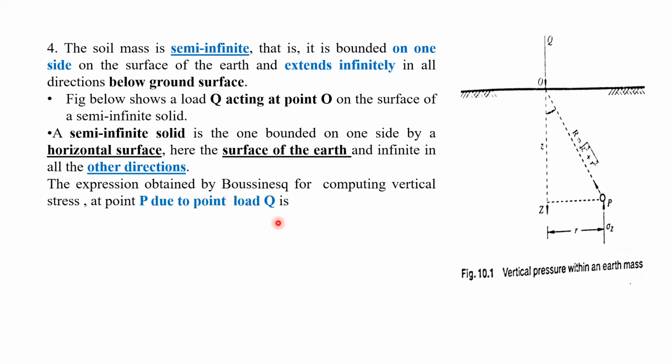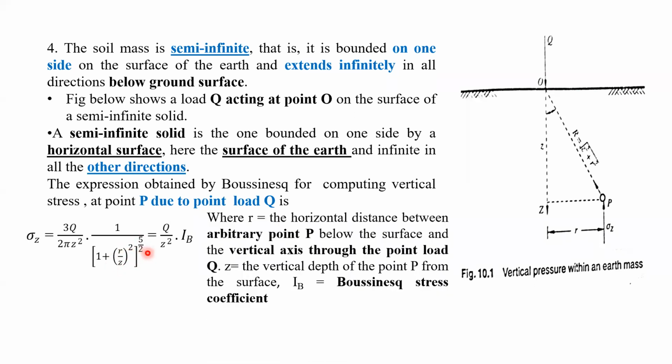The expression obtained by Boussinesq for computing the vertical stress at point P is given by sigma z equal to 3Q by 2 pi z square into 1 by (1 plus (r by z) whole square) to the power 5 by 2.